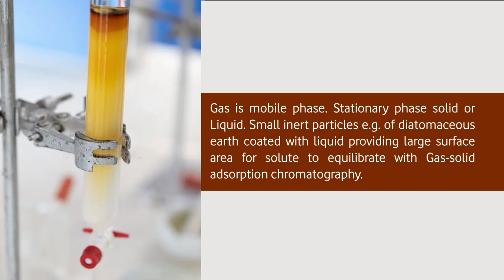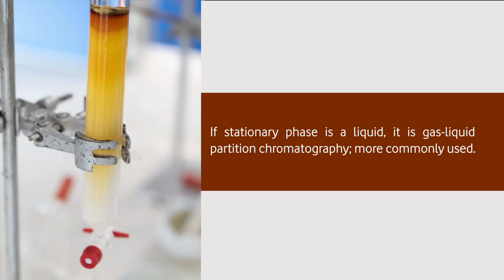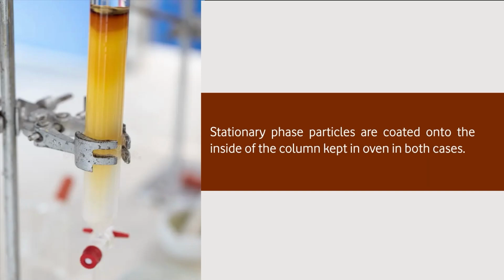Now small inert particles like diatomaceous earth coated with liquid provide large surface area for the solute to equilibrate with the gas. If it is solid, it will become gas solid chromatography. But if the stationary phase has a liquid layer on it, then it will be a gas liquid partition. The stationary phase particles are in the column.